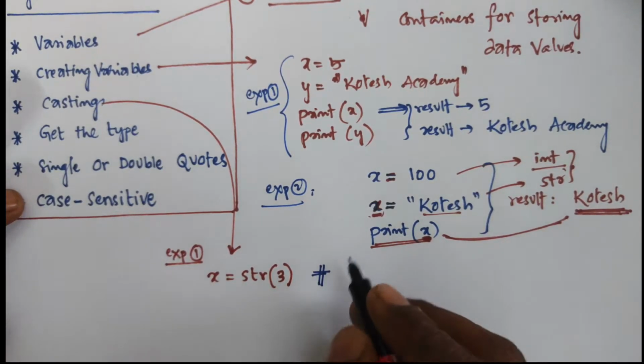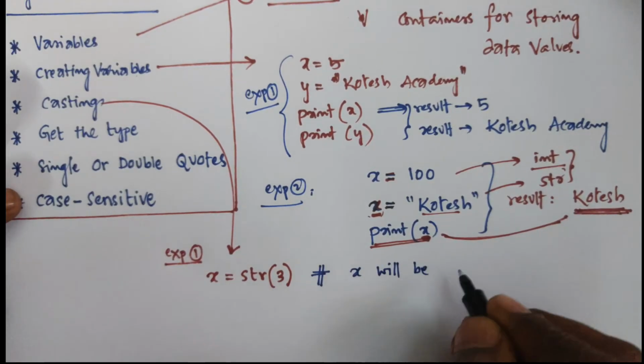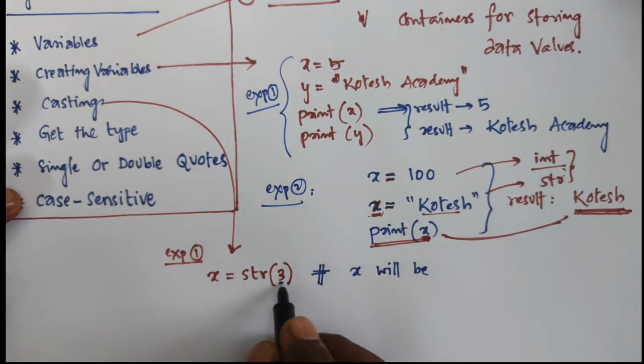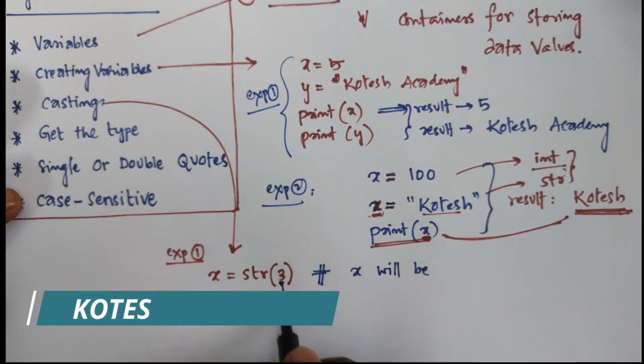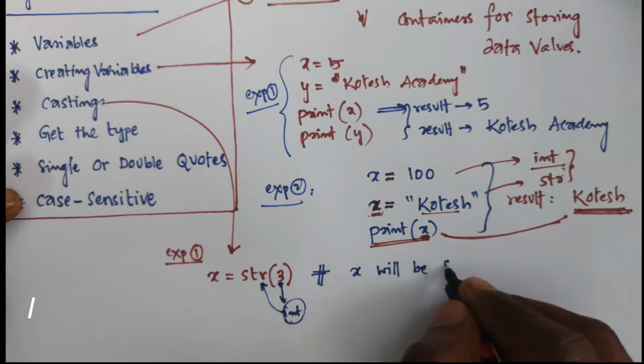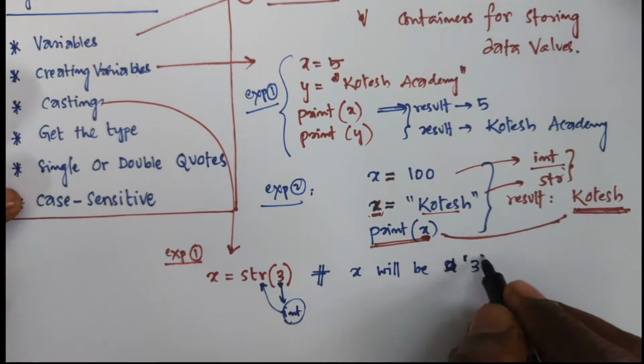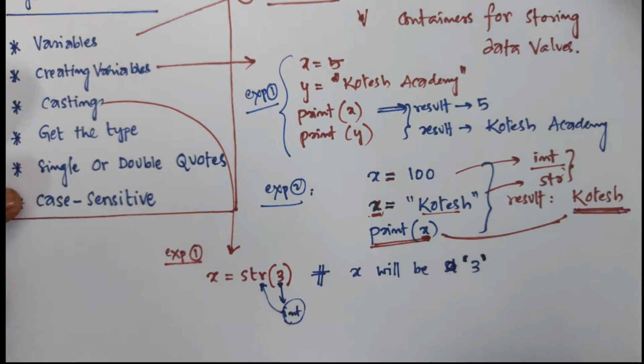You will get the result: x will be the integer converted into a string, so finally you get a string value. The number can be represented as a string in either double quotation or single quotation.